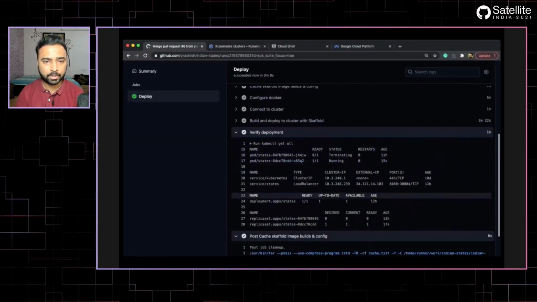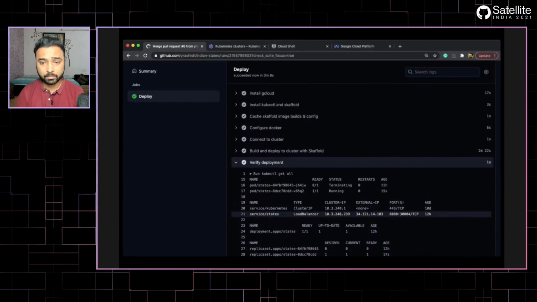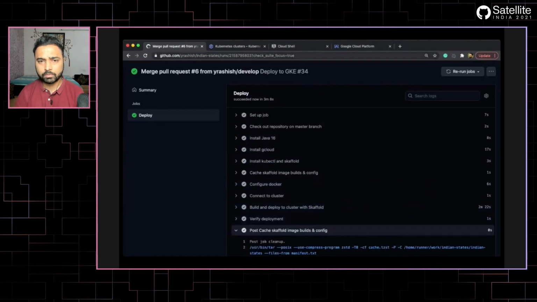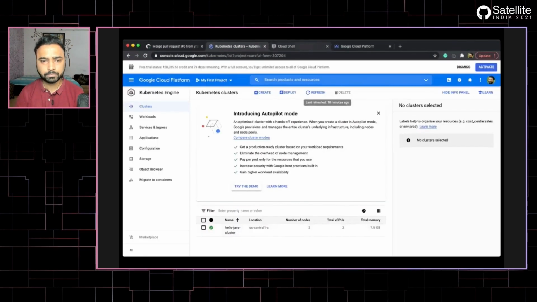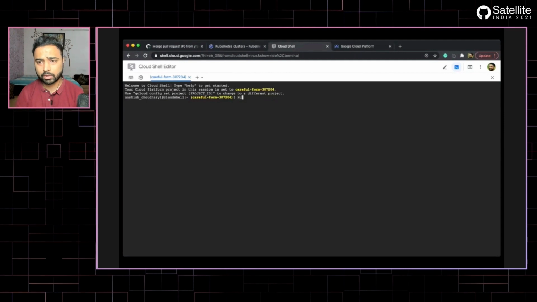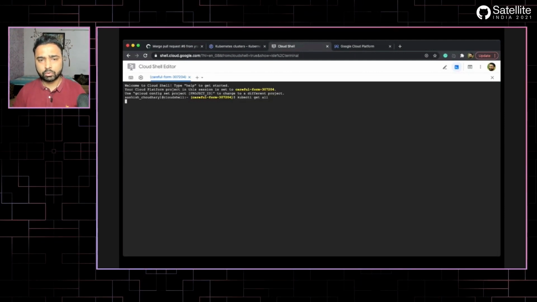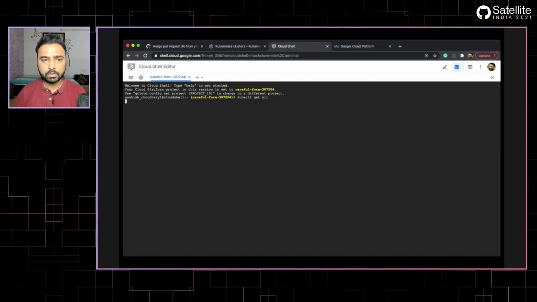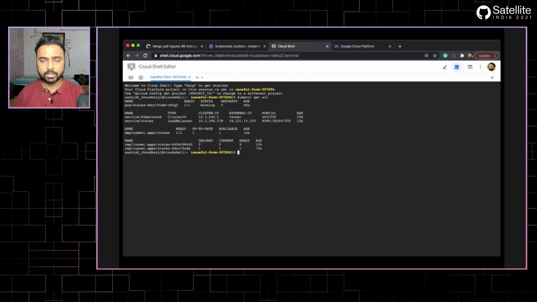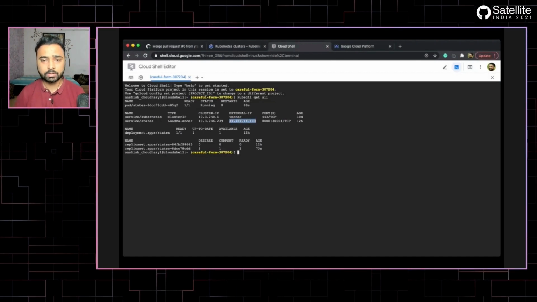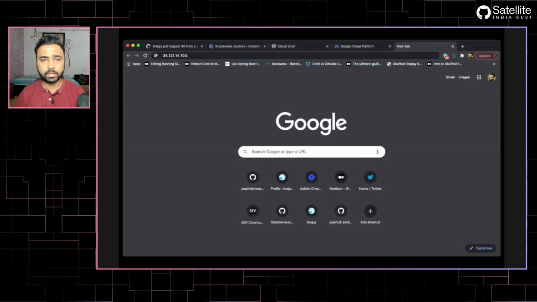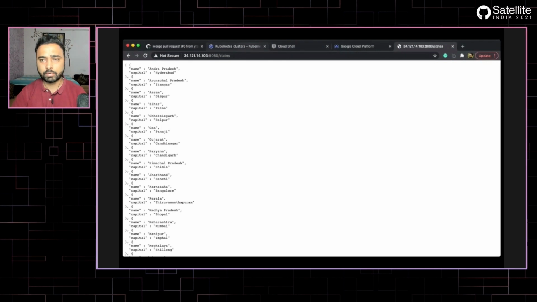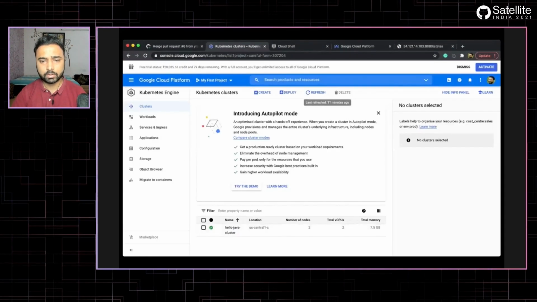I think the workflow is completed and everything looks green, which is really great. Now for one of the verifications, we will run the same kubectl command in Cloud Shell, and this should give us the correct output. What I'm looking for is the external IP, because the service type that I have used is load balancer, so that it is exposed for external access. I will copy the IP address and hit the URL, and this is the expected output. This actually completes our demo.